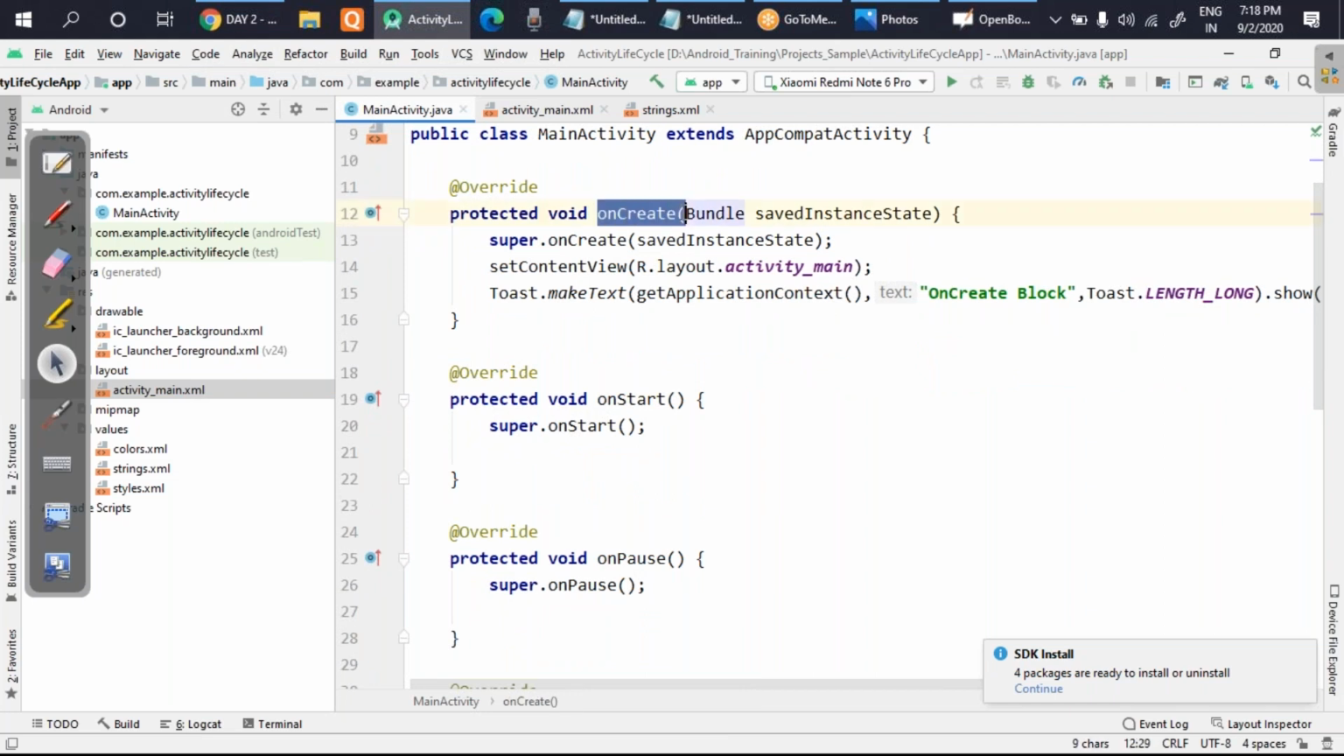So onCreate is automatically already written there first of all. I'm not going to change anything there.